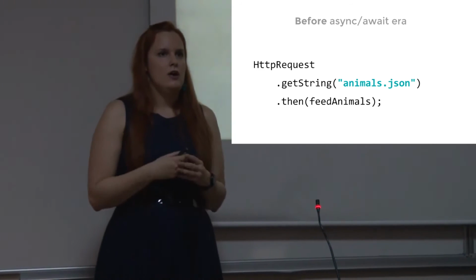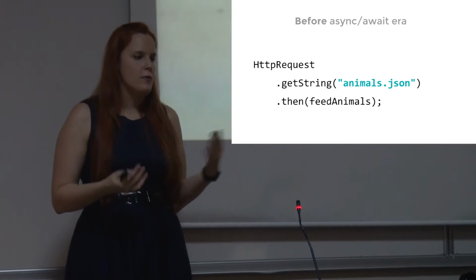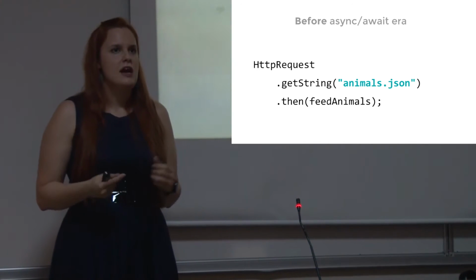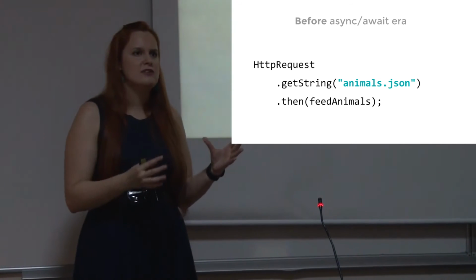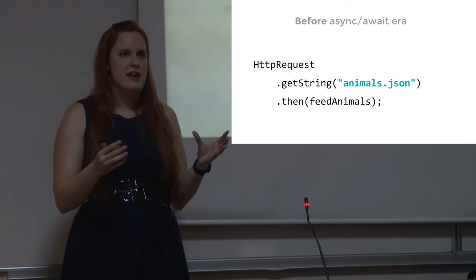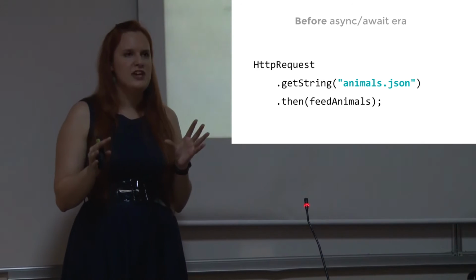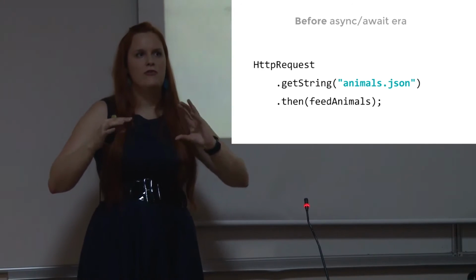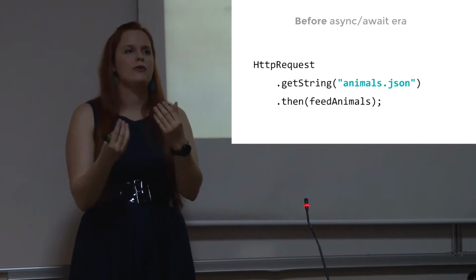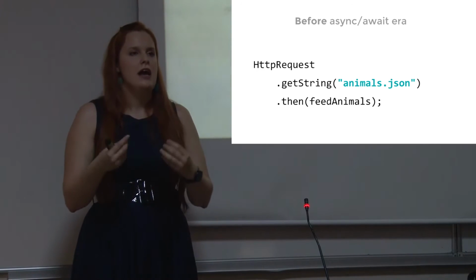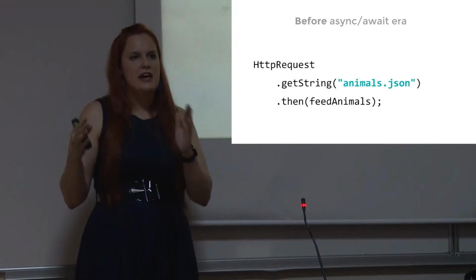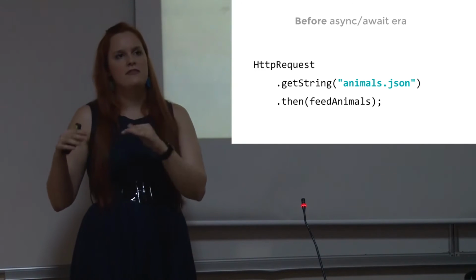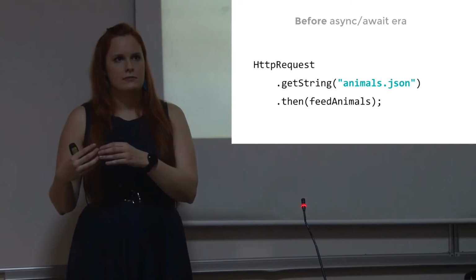So in Dart, we are using Future. So here in the example, you can see that I will call getString on HTTP request for the JSON, and then I will get the Future object. And when I get the JSON from the server, and when the value is provided to me, then the feedAnimals function is called with the value, with the JSON.